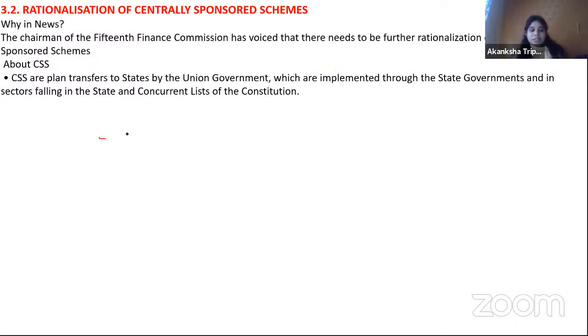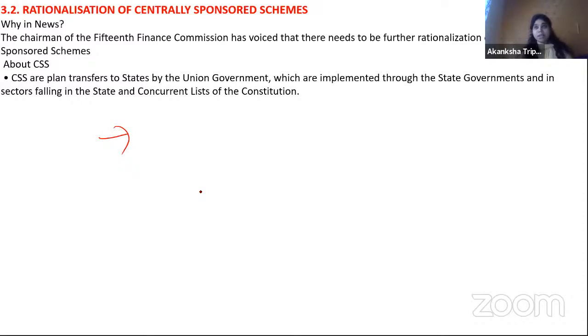Reason, you must be knowing one thing, that one size cannot fit all. Like maybe some schemes are okay for Andhra Pradesh but not for Karnataka, or some schemes are okay for Madhya Pradesh but not for another state. So that's why they are talking about doing some more rationalization. It means a little more work on it is still left.